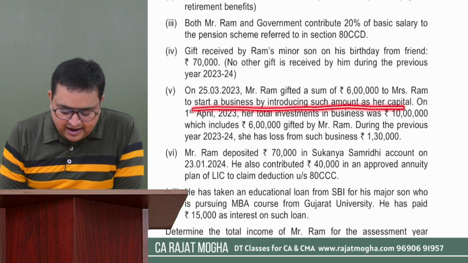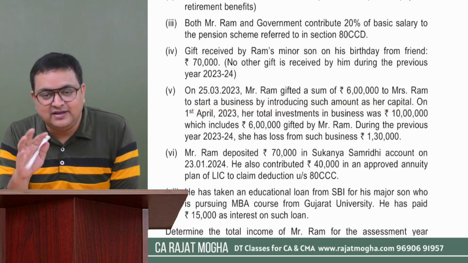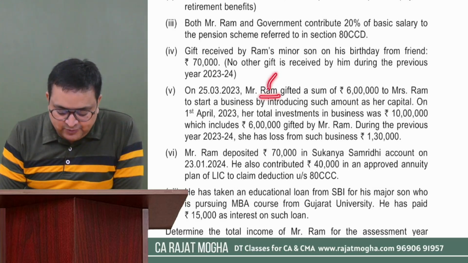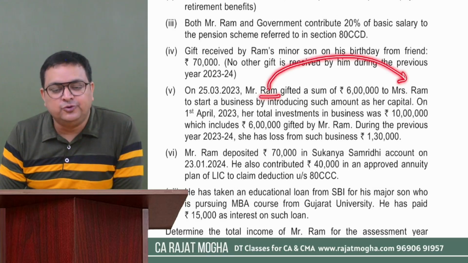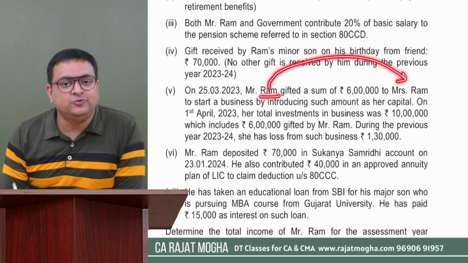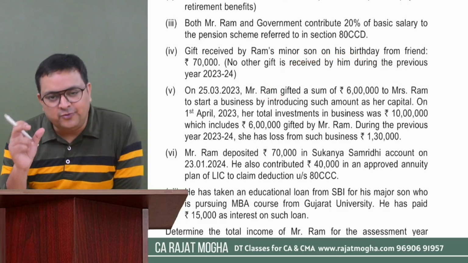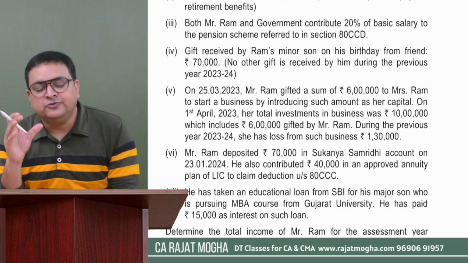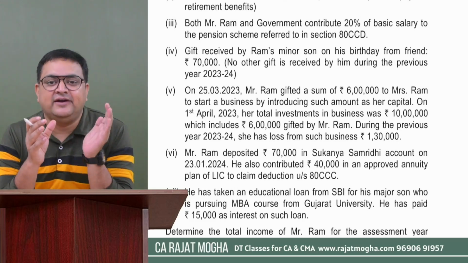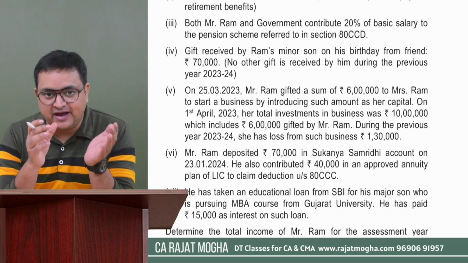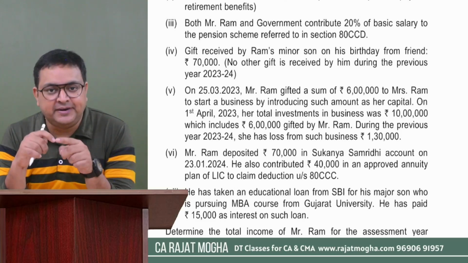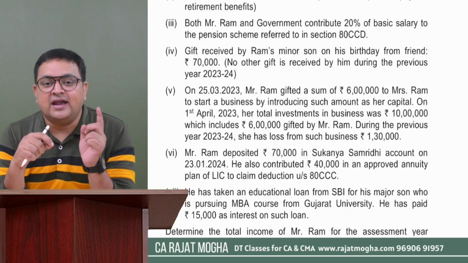Again, there would be clubbing provisions, because here Ram, the individual, is gifting rupees 6 lakh to the spouse and the spouse has invested in the business. So whatever profit this business will earn will also be clubbed in the hands of the transferor, that is Mr. Ram, but proportionately. It depends on how much is the amount of capital which is invested in the business and how much Mr.